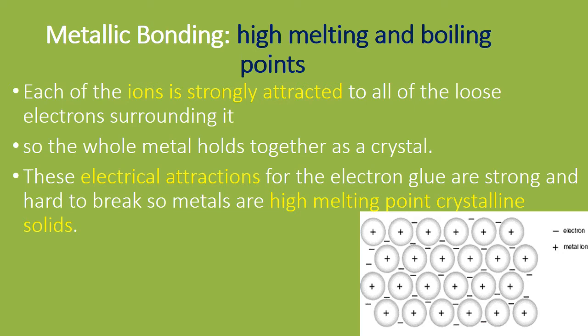And this attraction holds all metal ions together as a crystal. Since this is a strong electrostatic force of attraction, it is hard to break the metal. So metals have high melting point and high boiling point. They are high melting point crystalline solids.